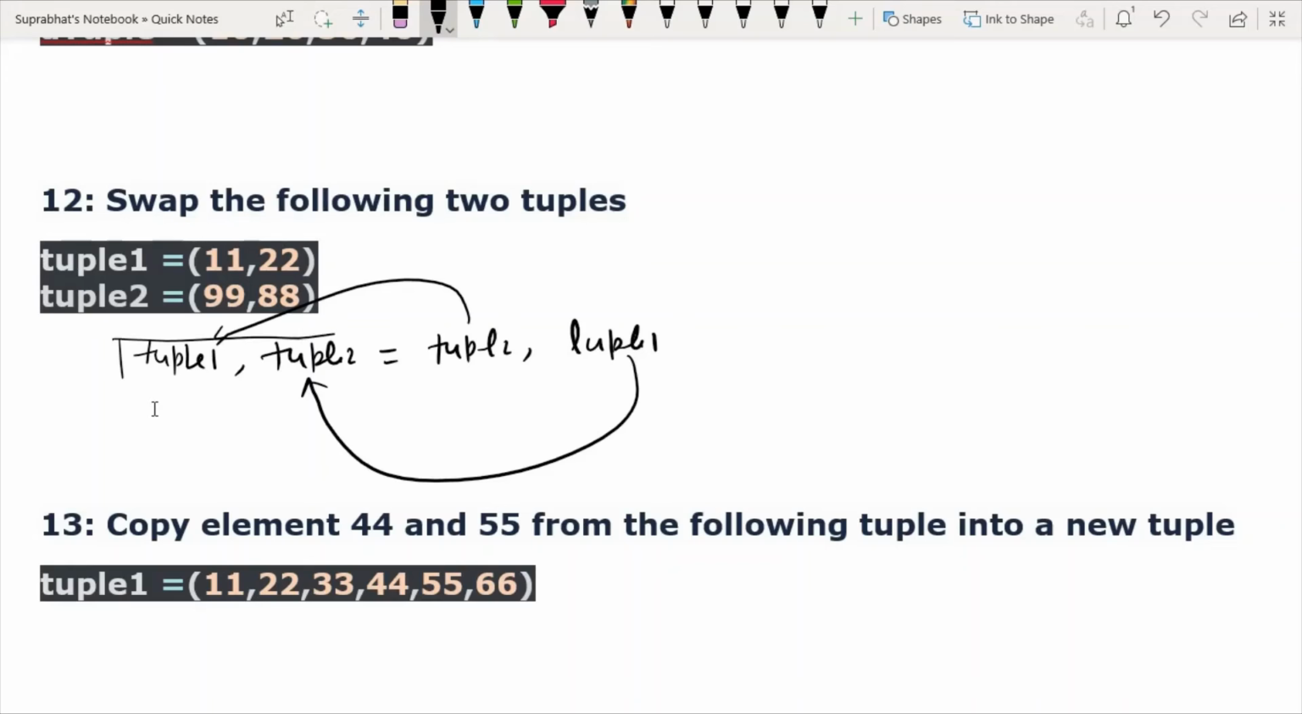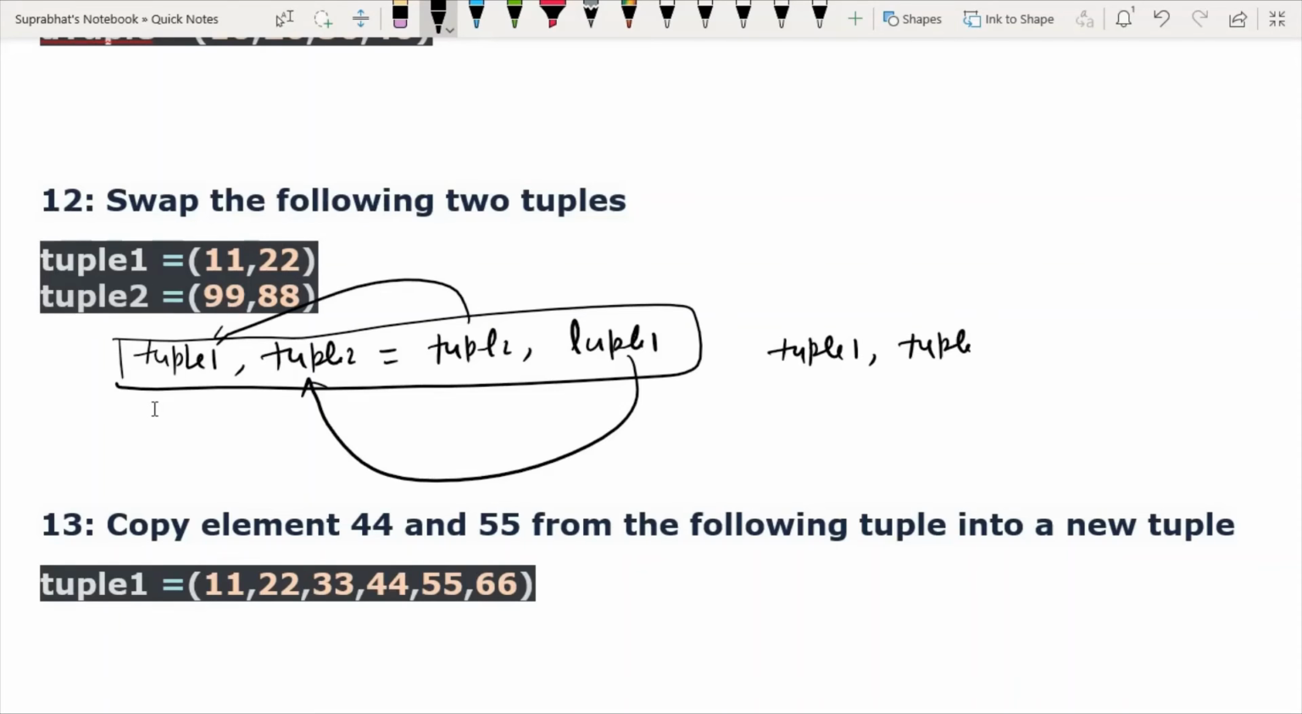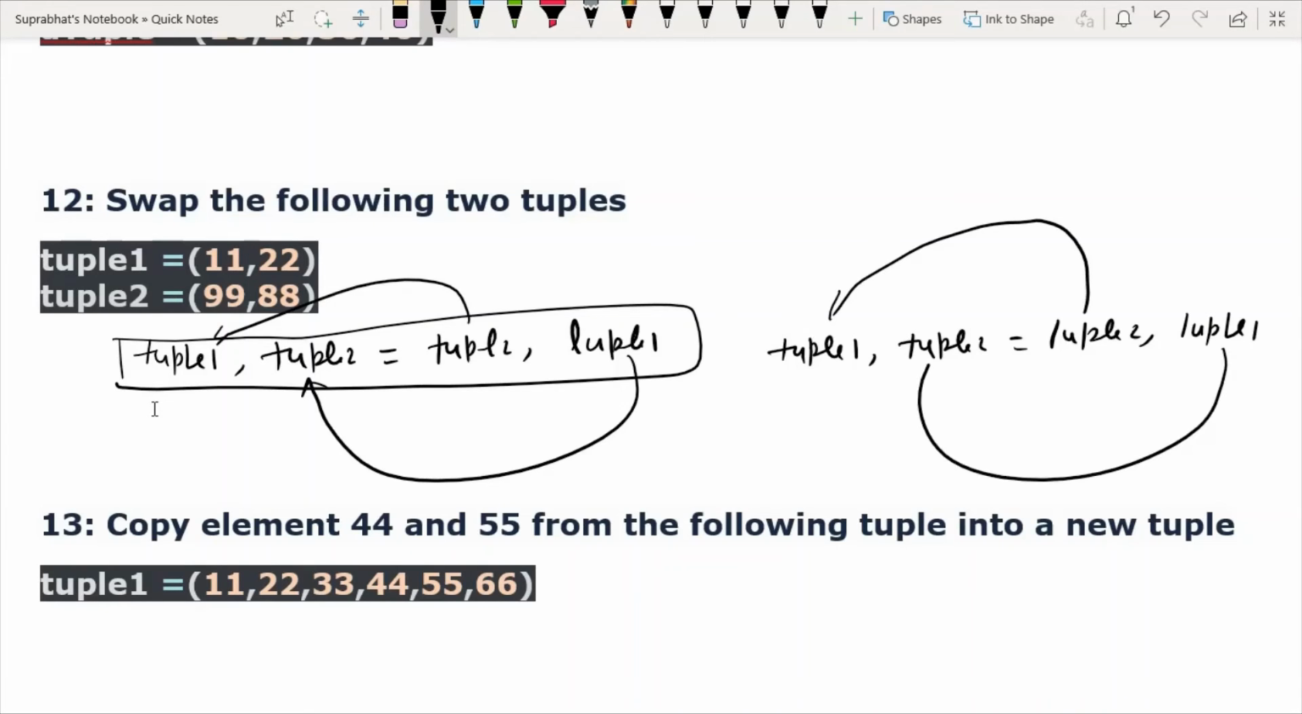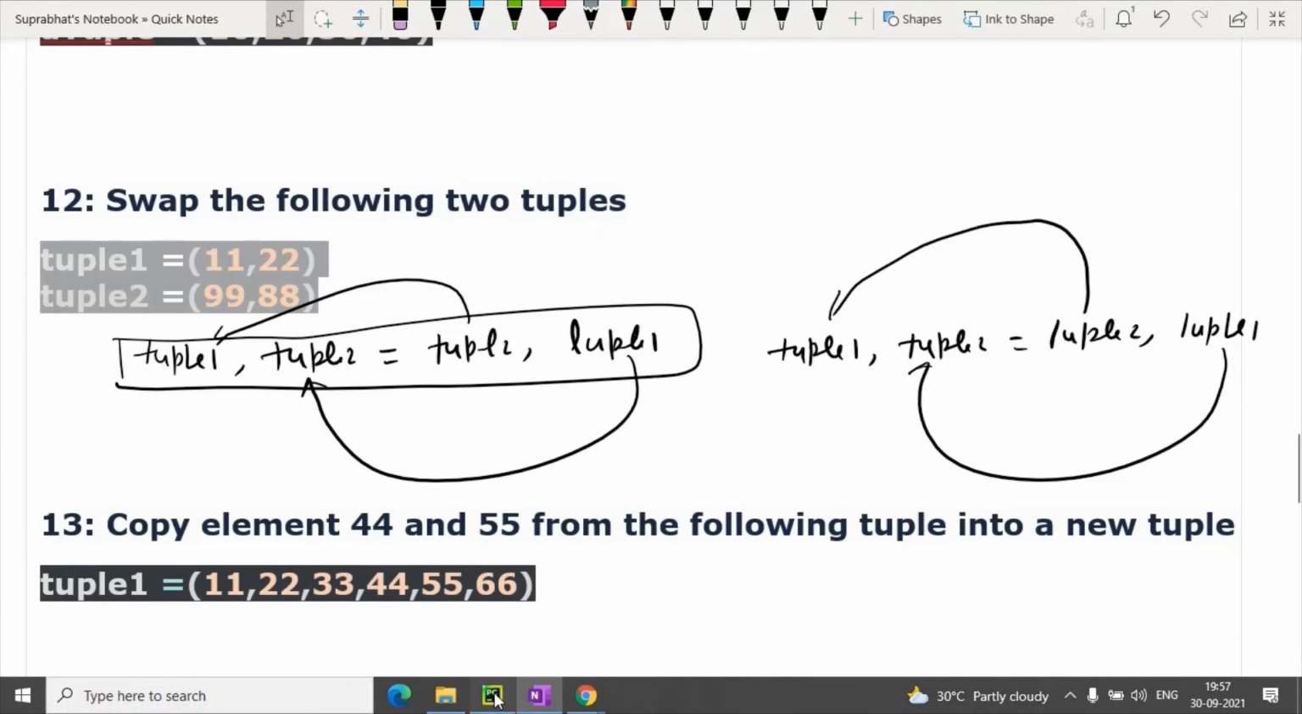This line of code will swap. I have written tuple 1 comma tuple 2 equal to tuple 2 comma tuple 1. So it will assign tuple 2 value in tuple 1 and tuple 1 value is assigned to tuple 2. What is swap, sir? Swap means we are interchanging the values? Yes, interchange the values. I am giving the practical demonstration.